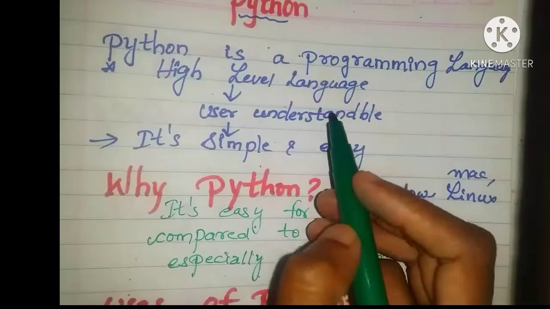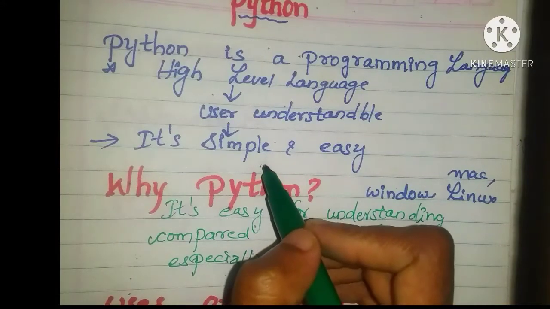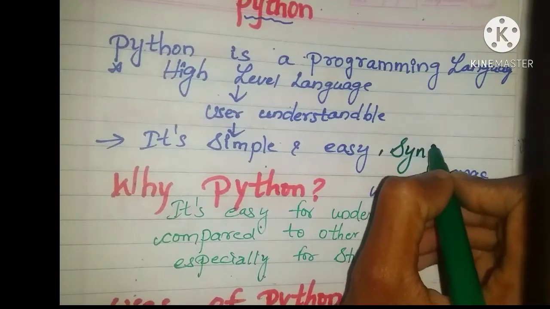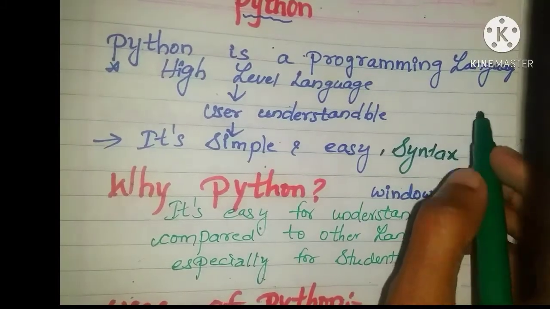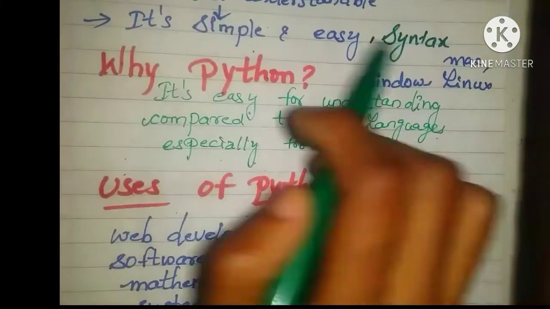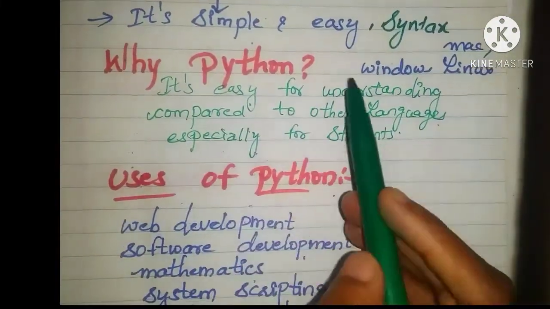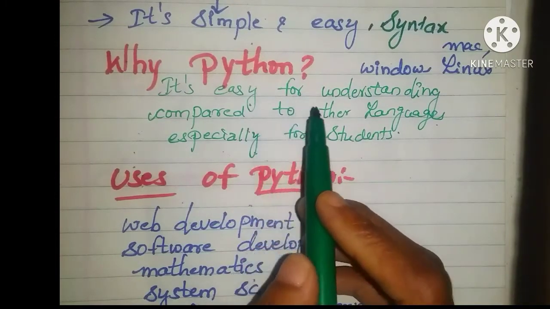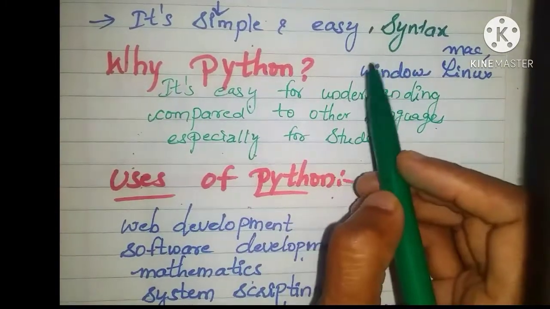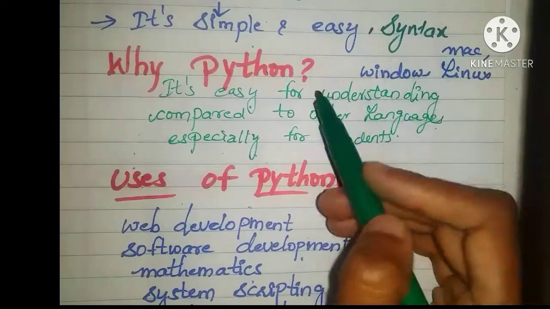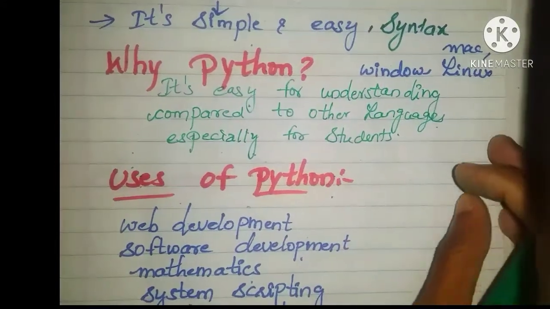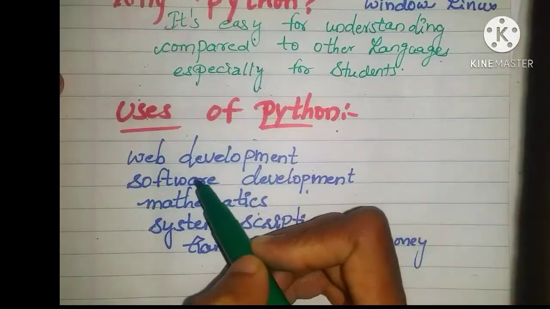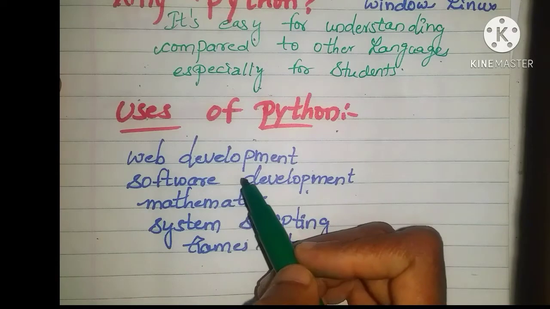So why are most people preferring Python? It's because it is so simple and easy, because of its syntax. Its syntax is so simple, like our English. Now, why Python? As it is easy to understand compared to other languages, especially for students, and it also supports Windows, Linux, and Mac, and it is open source. Now, the uses of Python: it is used in web development, software development, and also for mathematics.